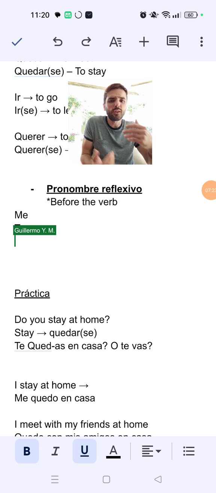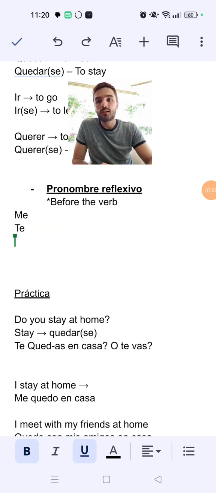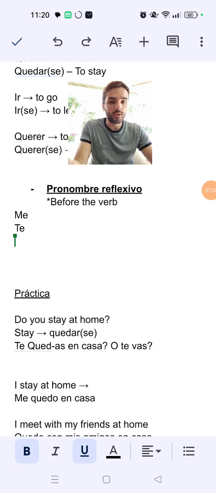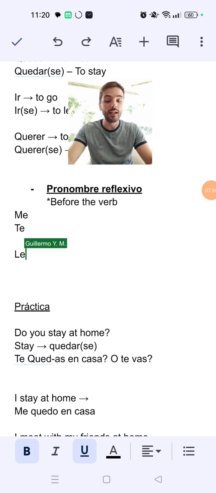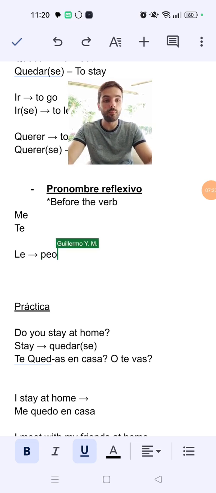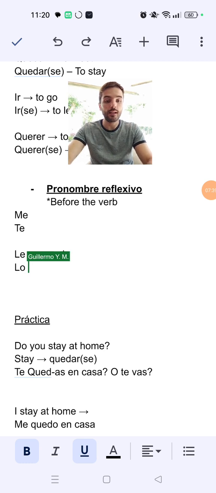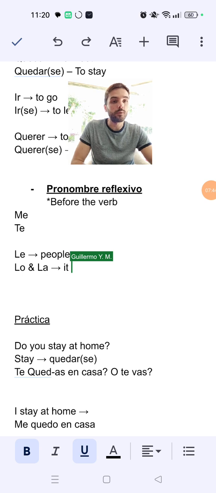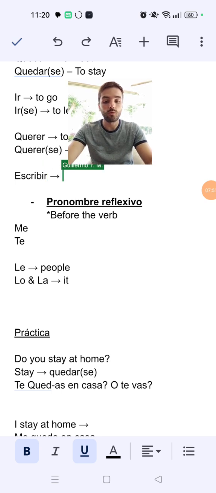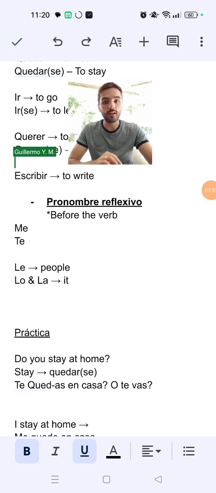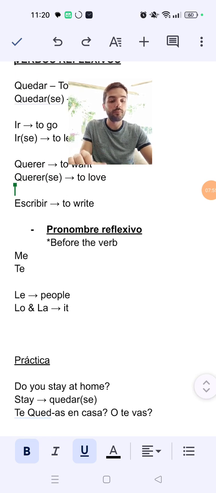Now, for the third person, it's gonna be more challenging, and so pay close attention here, because the third person has three options. It can be le when we refer to people, it can be lo and la, which means it. For example, we can also use the verb escribir. That means to write. It's a regular IR verb, escribir.